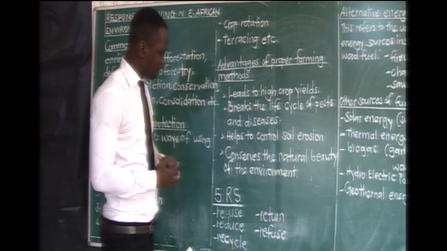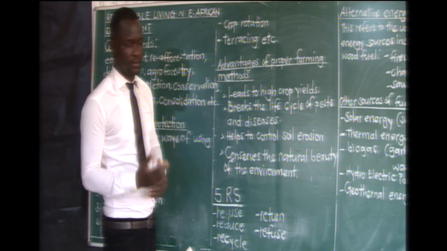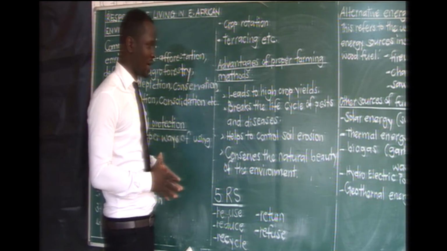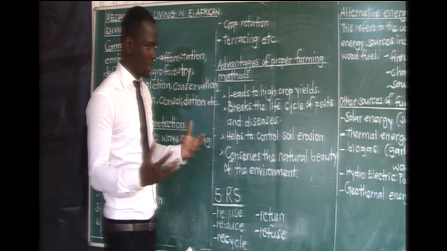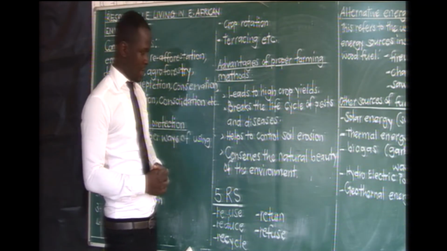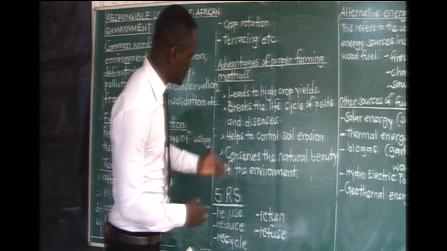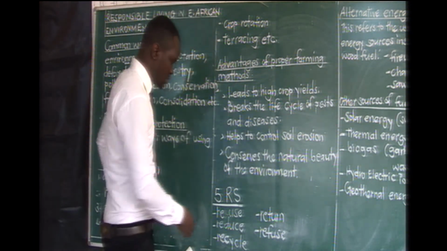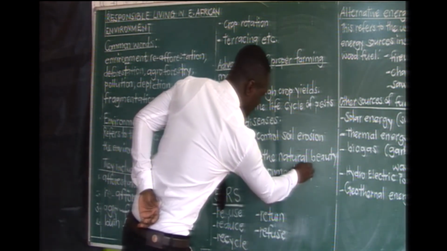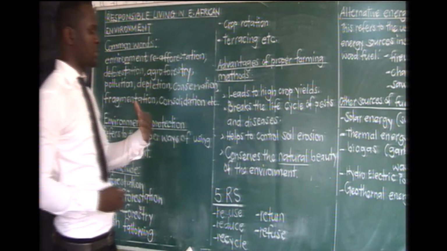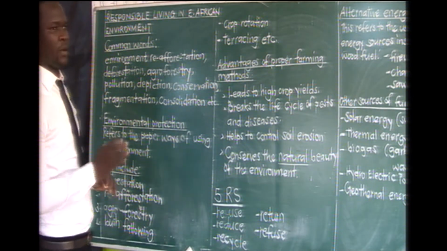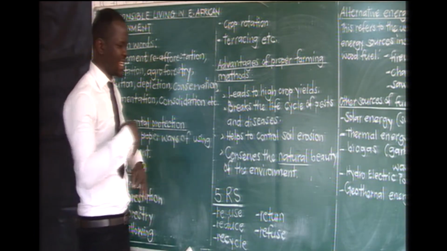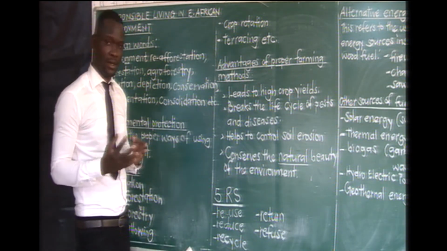Then three, it helps to control soil erosion. Of course, when we talk about erosion, we are looking at the washing away of the topsoil by the erosion agents. Then we have, it conserves the natural beauty. The word is natural. It conserves the natural beauty of our environment, which means that when we protect our environment, for example, we are not cutting the trees, we are protecting wetlands, you will find that the natural beauty of our environment is maintained.